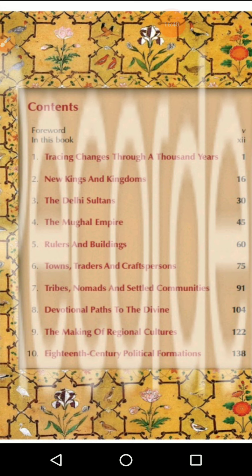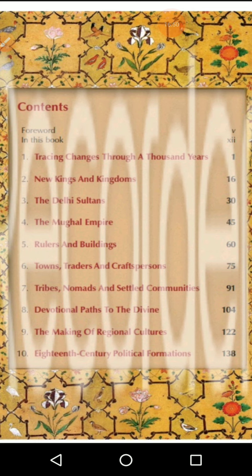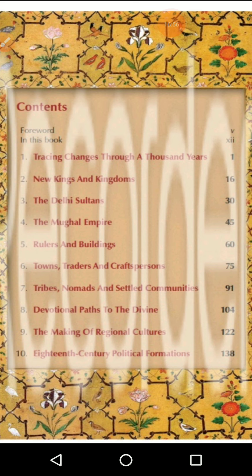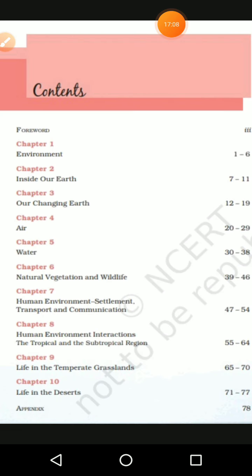For that purpose, how we made our constitution, how we started our 5-year plans, what we mean by reservation, like that things we are going to see in 8th standard. So history up to 18th century, what was there, that we studied already in 7th standard, and standing upon that we are going to understand when the British people, or European people, came here in India, what was the condition, like that. Okay, we'll continue with geography content.